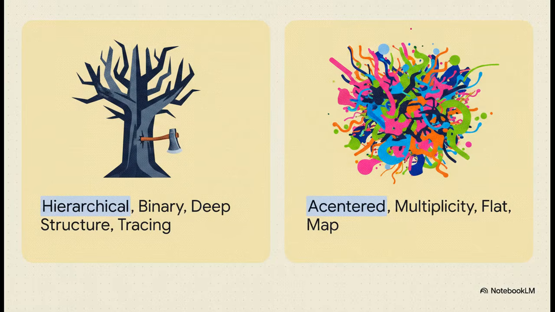This really gets to the core clash of our explainer. On the left side, we have the military-like logic and order of the arborescent tree. It's hierarchical, it's binary, and it's totally obsessed with deep structures and tracing the past. But then, on the right side, we have the radical alternative, the chaotic, interconnected freedom of the rhizome. It's acentered, it's completely flat, it's based on multiplicities, and it acts as an open map. And let me tell you, the authors basically want to take an axe to the left side.